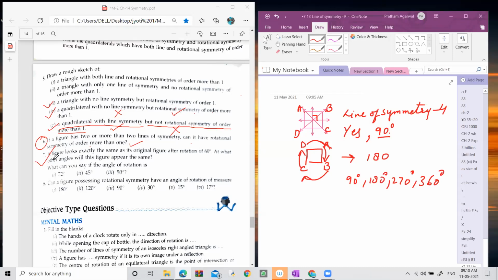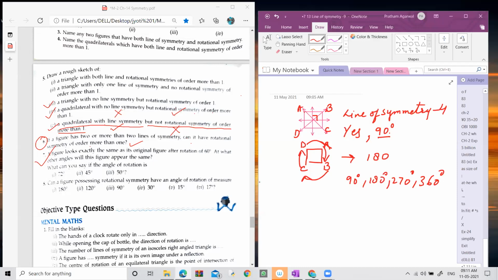Okay, now let's come to the next question. Question number 7. A figure looks exactly the same as its original figure after rotation of 60 degree. In the question, it is saying that there is a figure and it takes a rotation of 60 degree, it looks like before. Now, at what other angles will this figure appear the same? You have to find out the other angles at which it looks the same. So how can you find out those angles?